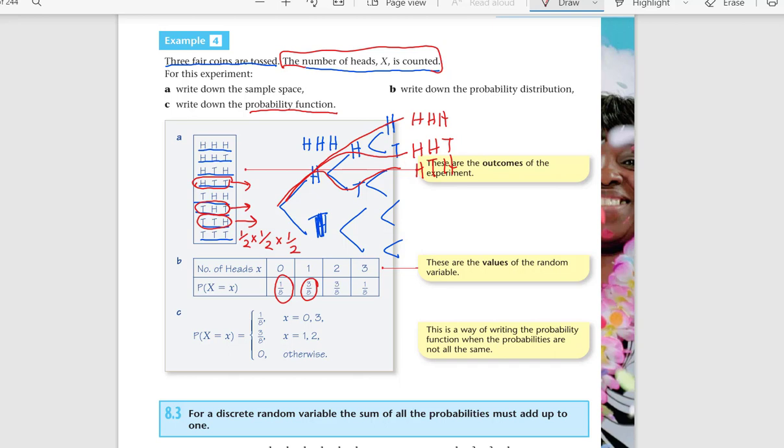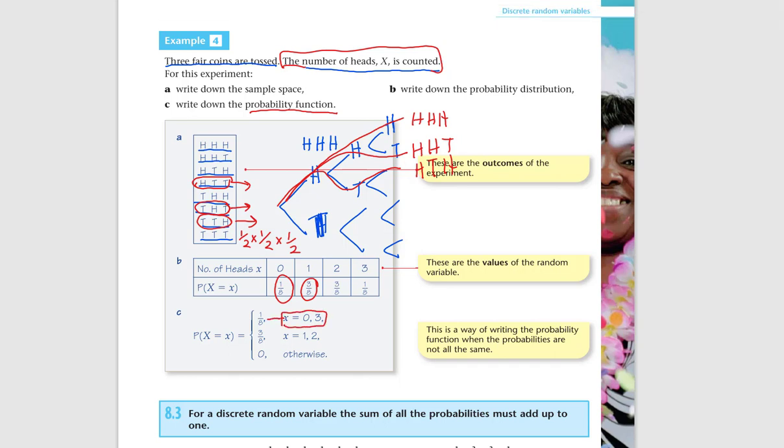For example, x can take the values 0 and 3. At that point, the probability is 1 over 8. X can take the values 1 and 2. At that point, the probability is 3 over 8. If not, if x takes any other value, the probability is 0 because the probability doesn't exist for those values. Only the probability exists for these 4 values.